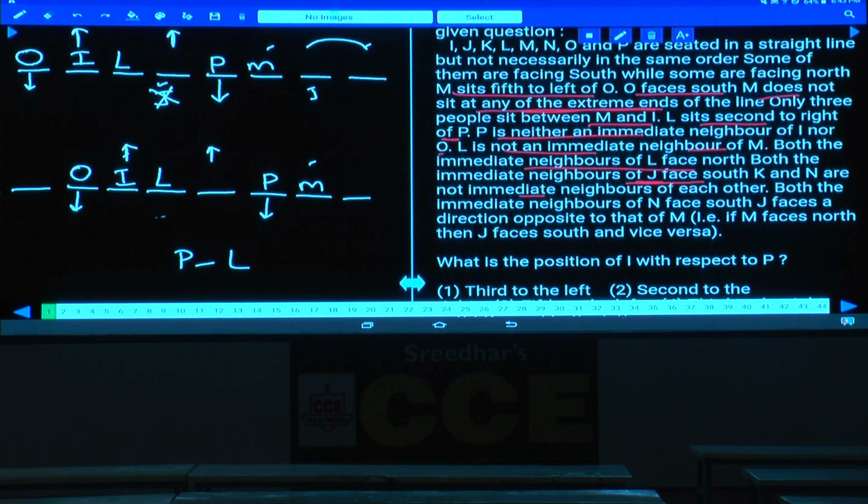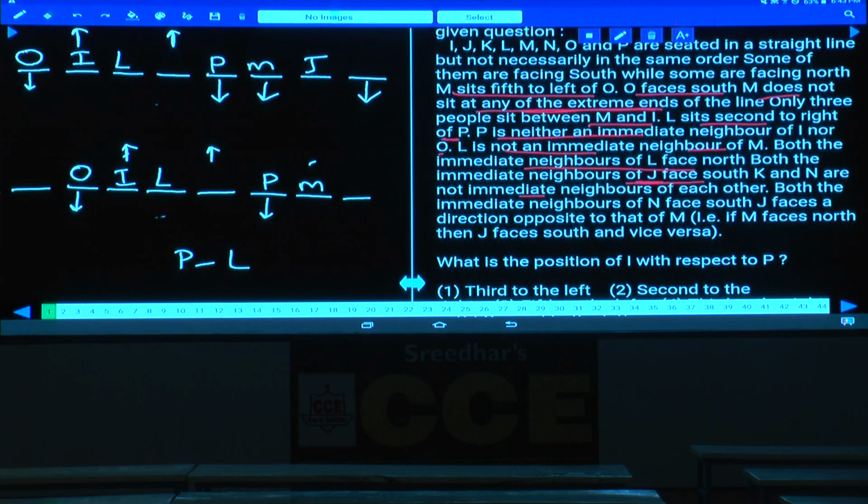As J cannot be here, then tell me whether J can be at the last place at the end? No. Why is it no? Because both the immediate neighbors of J means there must be two neighbors to this J. Hence, J cannot be at this end, J must be here. If J is here, both the immediate neighbors of J are facing towards south, these two persons are facing towards south. Done with this? Both the immediate neighbors of J are facing towards south.